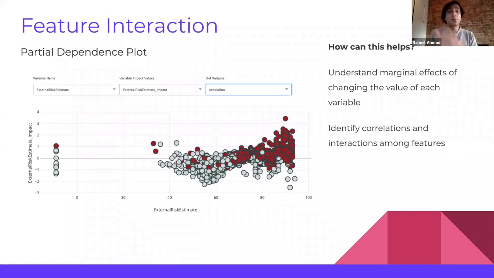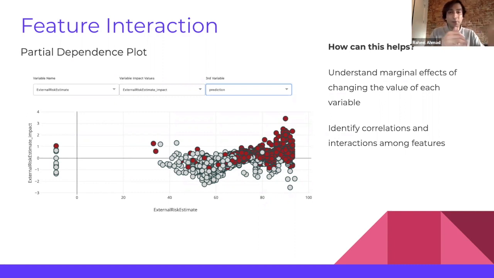Then let's look at feature interaction by using a partial dependence plot. We can clearly spot a pattern here. When the value of external risk estimate is between about 40 and 60, we have a lot of bad candidates. Now, the question is, why is that so? This is an interesting trend to explore, which we can easily do by choosing a third variable, like prediction in this case, to help us further explore how it's working.